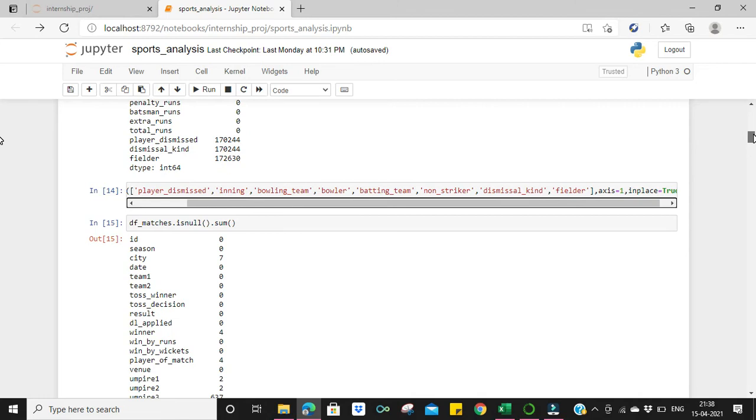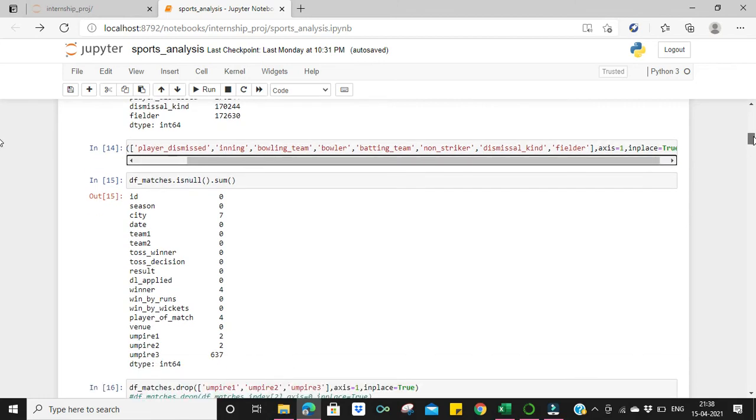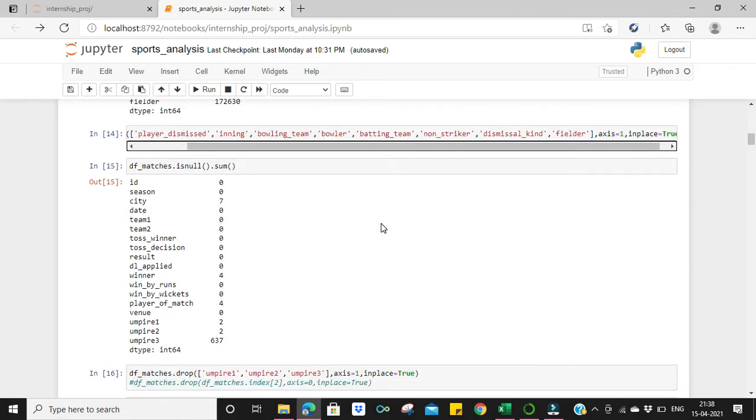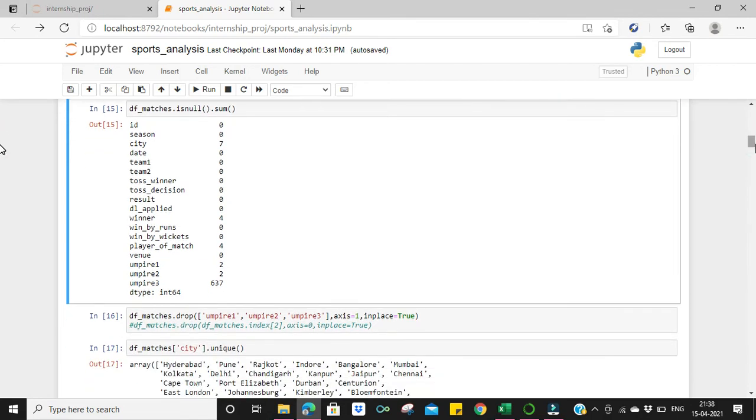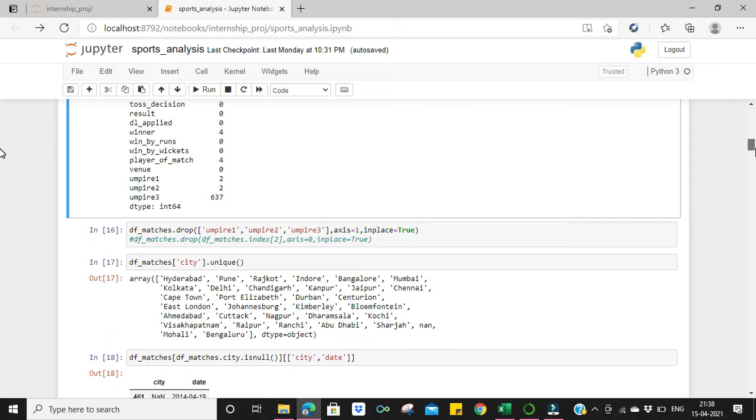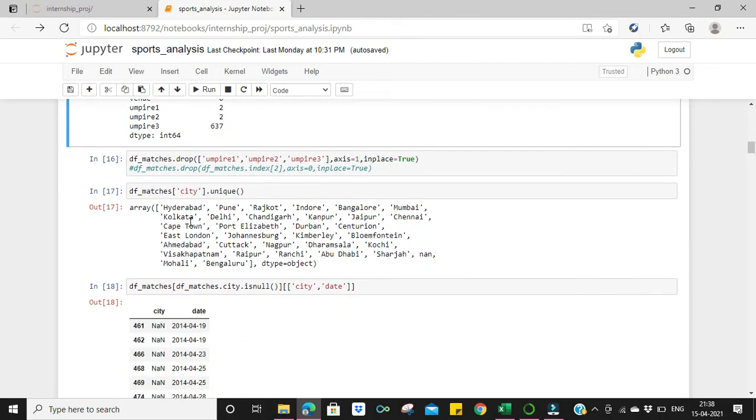Then I also saw the matches data, the things which are null. So I saw the umpire column and city, they are null. So I dropped the umpire columns, and for the city, I tried to find the unique values where all these matches have been played.